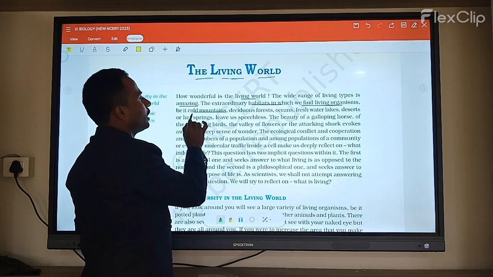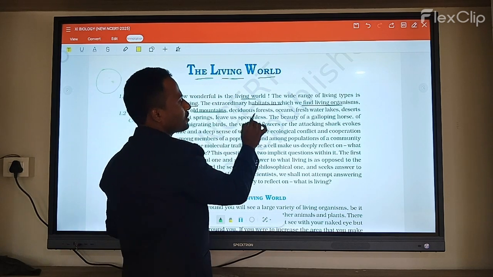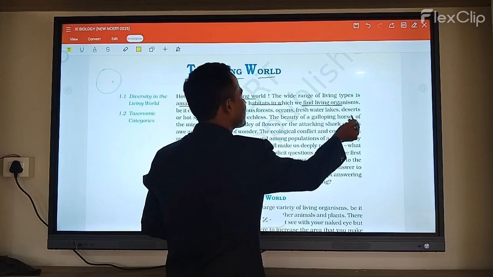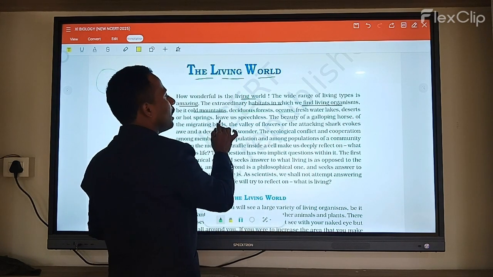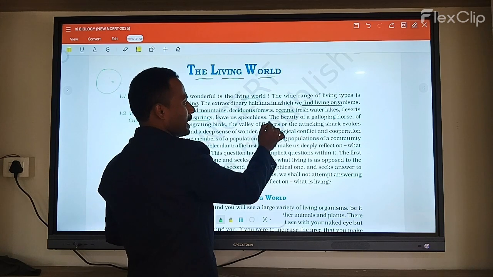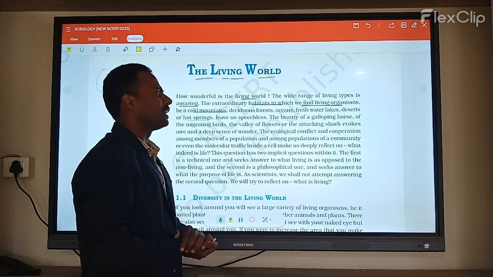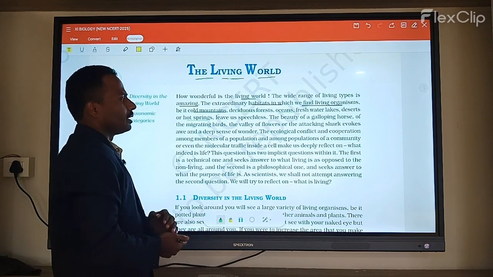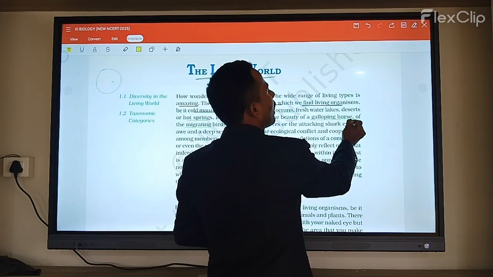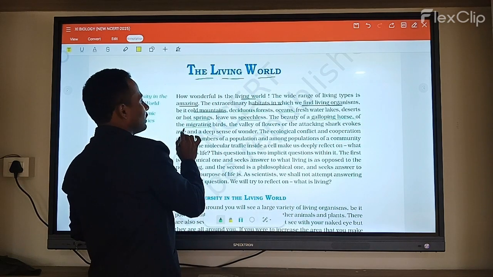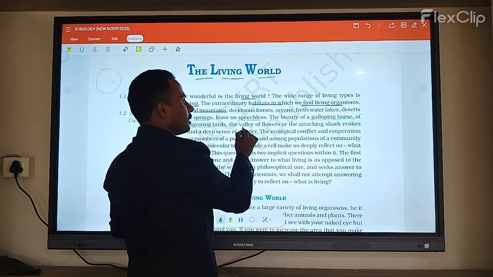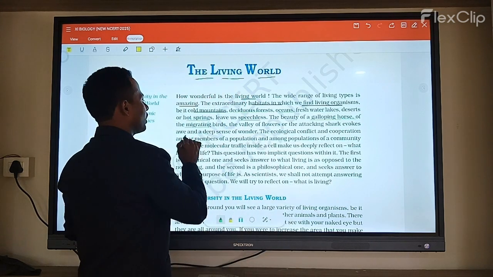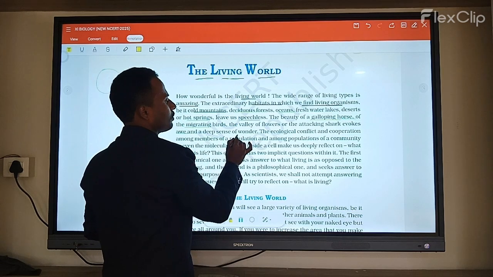Life forms are found in cold mountains, deciduous forests, oceans, lakes, deserts, and hot springs. These are all different groups present in the ecosystem. A galloping horse, migrating birds, or a valley of flowers are attractive sights, and they evoke a deep sense of wonder.